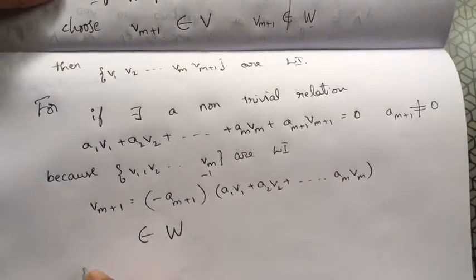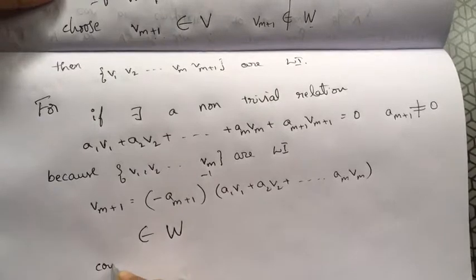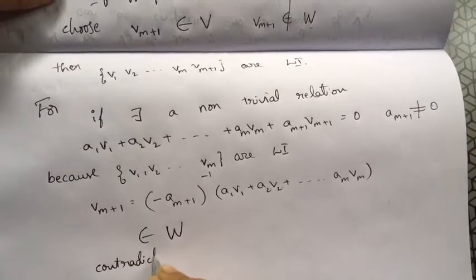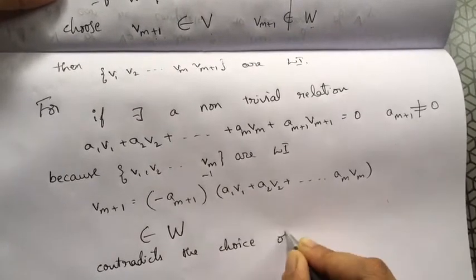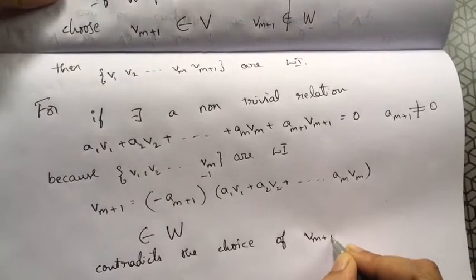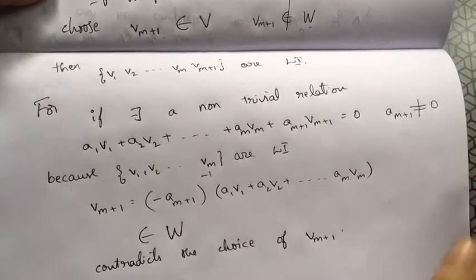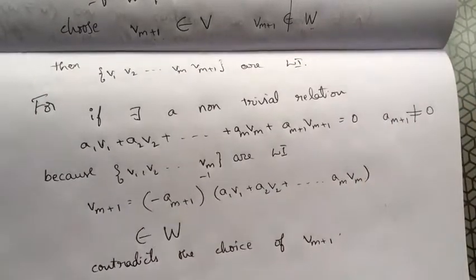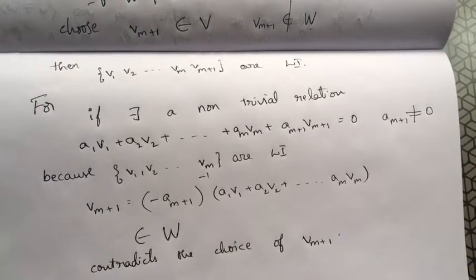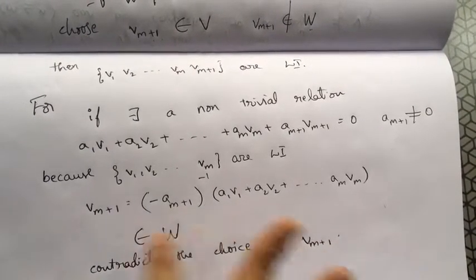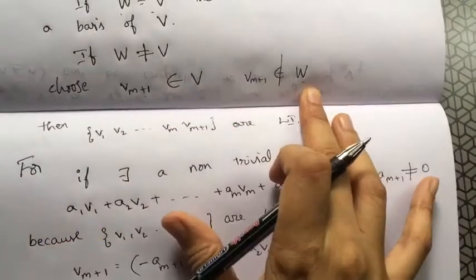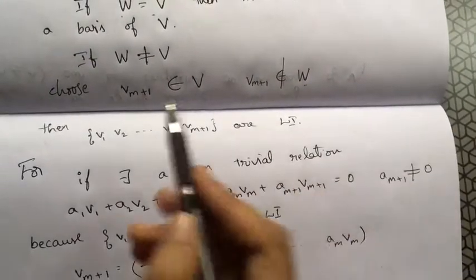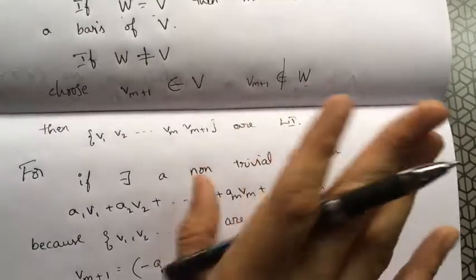So, this contradicts the choice of vm plus 1. Therefore, I can say that there is no such vector which is in V but not in W, such that they become a linearly independent set. Okay, that is not possible.